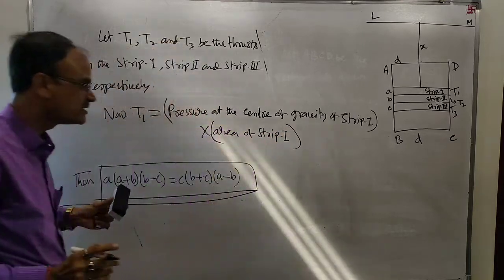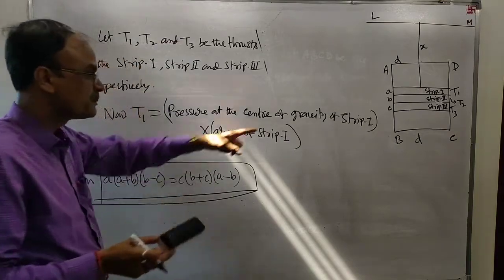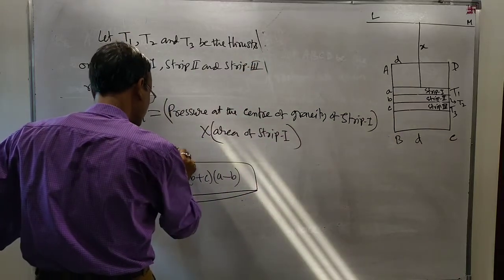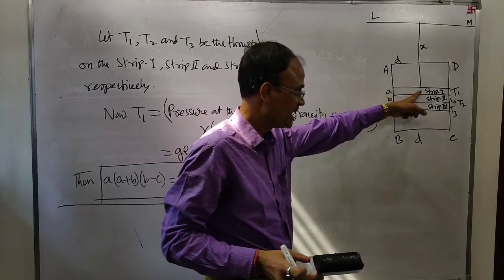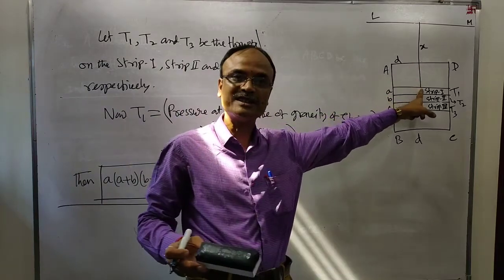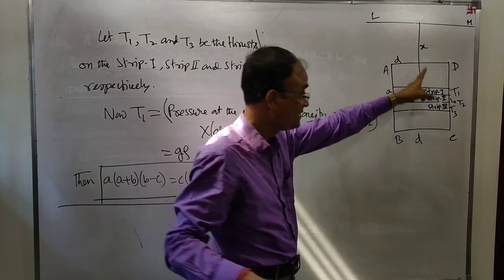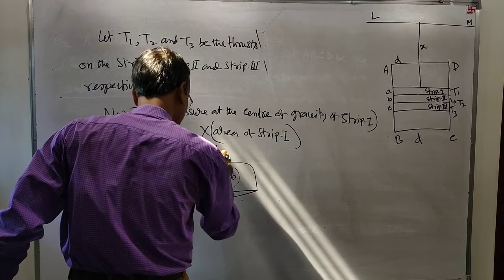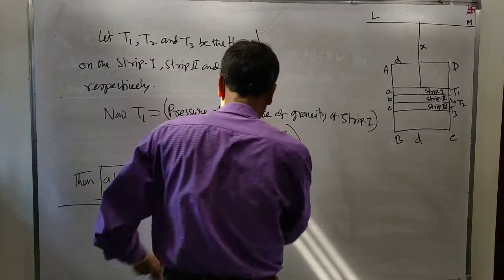This is equal to rho g into the depth of the center of gravity of strip 1 below the effective surface, which is X plus A by 2, into the area, which is AD.